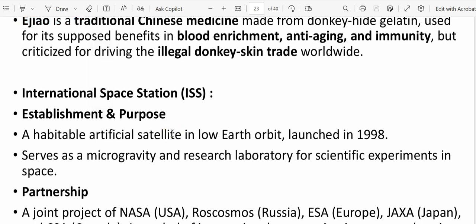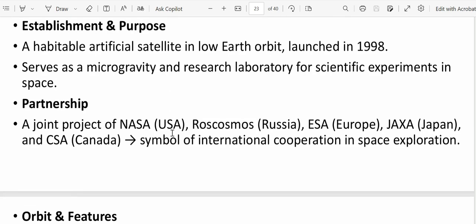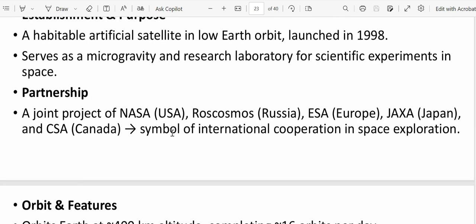Next important news item regarding the International Space Station. So you need to know what it is. It's basically in low Earth orbit and was launched in 1988, where space explorers or astronauts go and do some scientific activity. So recently our Shubhanshu Shukla went there. Okay, so that's why it's important.